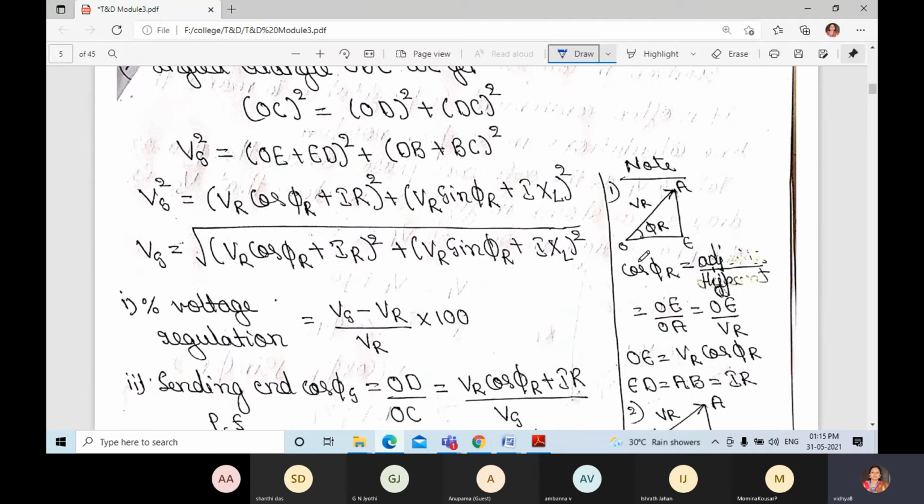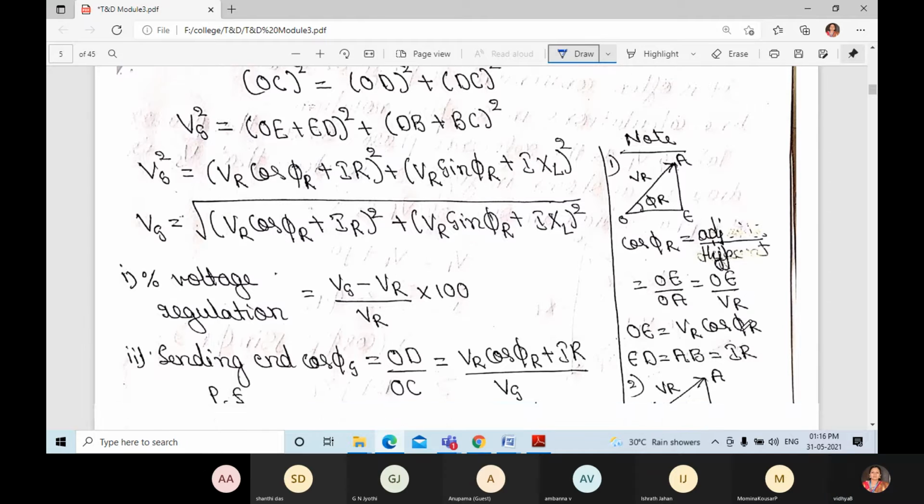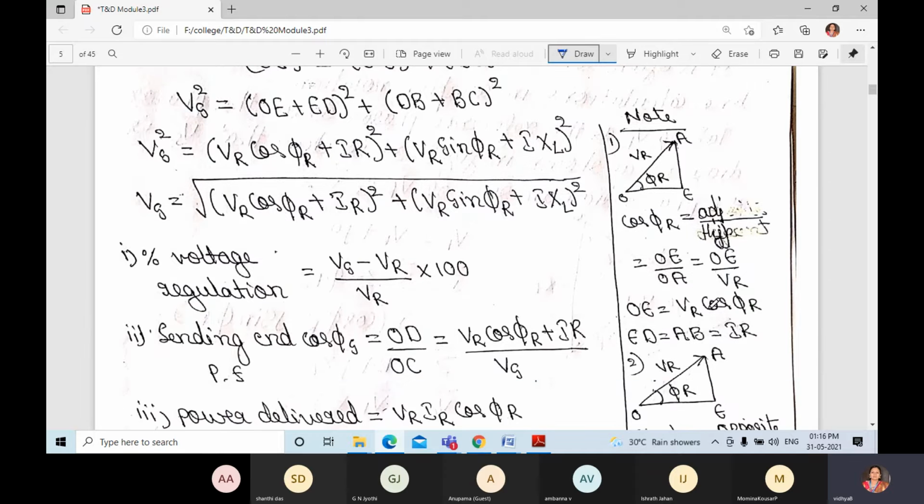You can see the point O to E, and this one A is Vr, and the angle between A and E is phi r. Cos phi r is equal to adjacent divided by hypotenuse, that is OE divided by OA, equal to OE divided by Vr. So OE is equal to Vr into cos phi r. That is what they have written here: instead of OE, they have written Vr cos phi r. ED is nothing but IR.